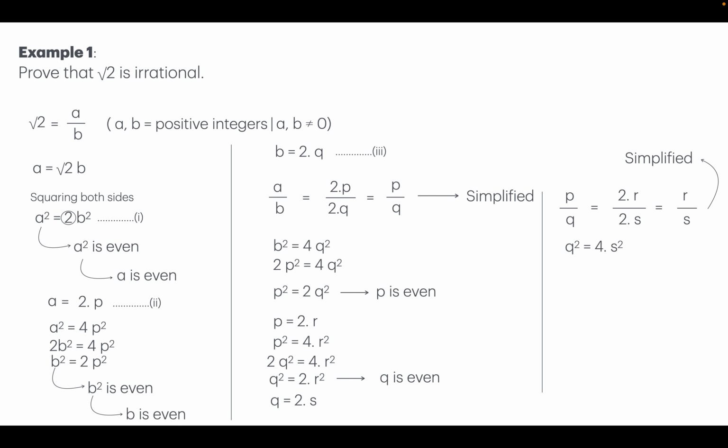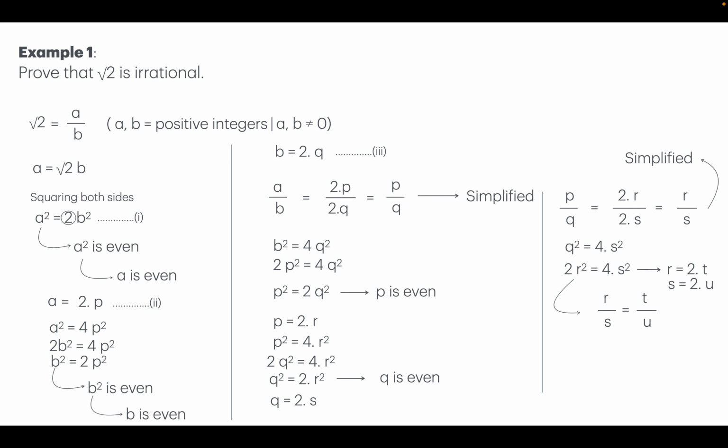So it is going to be q square equals 4 times s square, and q square is 2 times r square. So 2r square equals 4 times s square, and that implies that r is even, and if r is even, then let's say it is 2 times some other number, which is 2 times t. And then similarly you can show that s is going to be even and s is going to be 2 times some other number. So you can then calculate r over s, which is going to be 2 times t over 2 times u, which is going to be t over u.